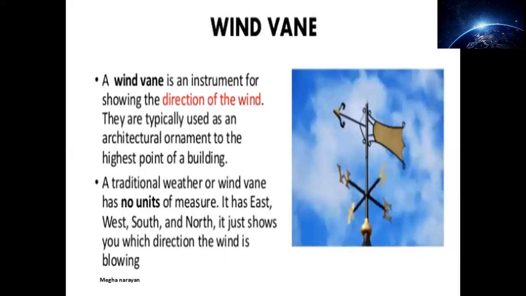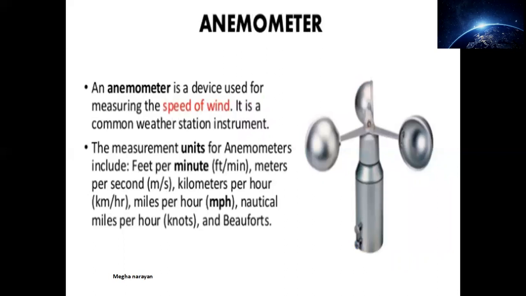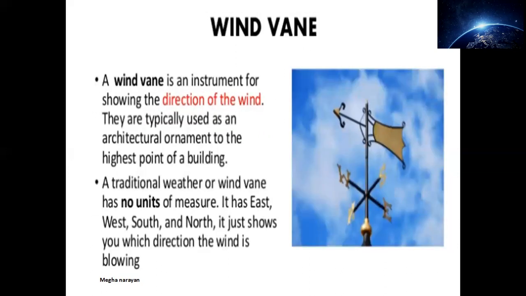Okay. Now the next device is used to measure the direction of the wind. Earlier we were measuring the speed. I repeat, we use the anemometer to measure the speed. We use this device known as a wind vane to measure the direction. Earlier one was for speed, this is for direction, like east, west, north, south.